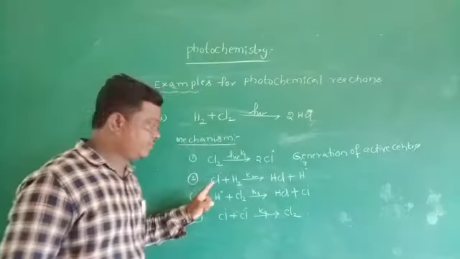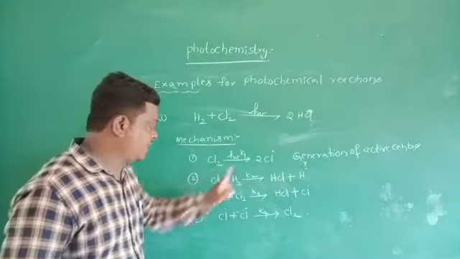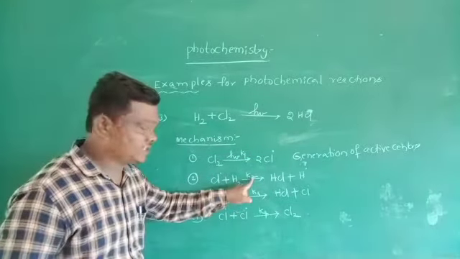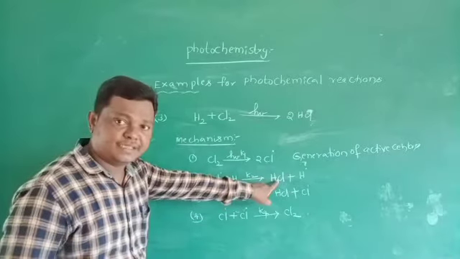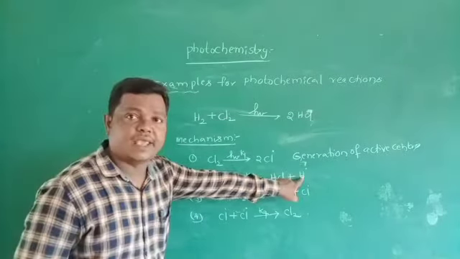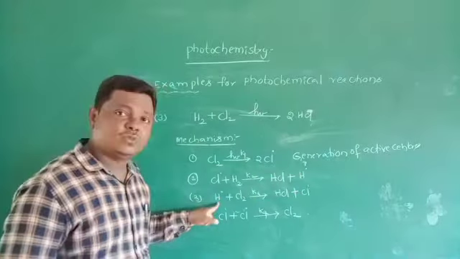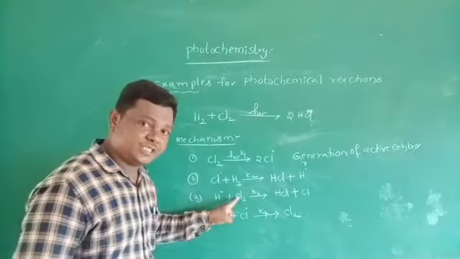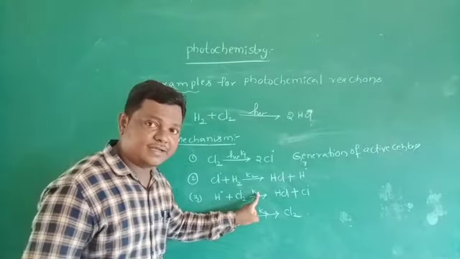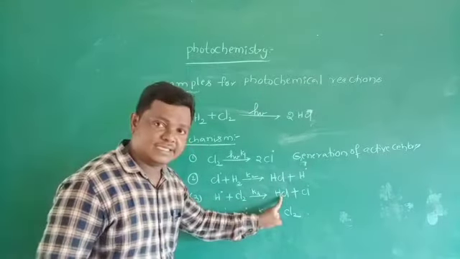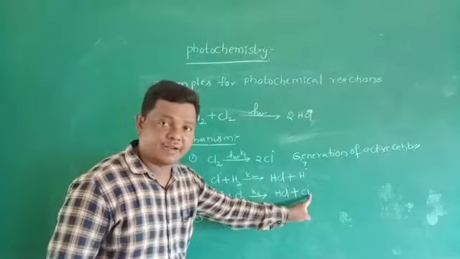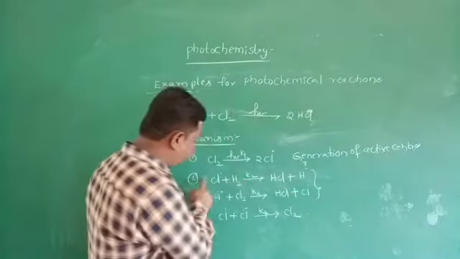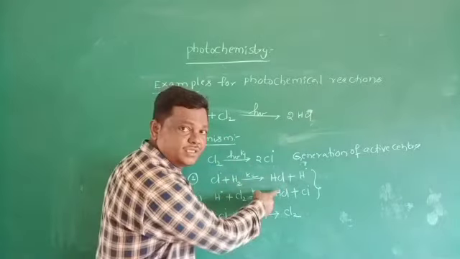And next, second step, this active center reacts with a molecule, that is the hydrogen molecule, with rate constant K2. We are getting HCl and a hydrogen radical as well. Again, this active hydrogen radical interacts with a chlorine molecule with rate constant K3. We are getting HCl plus Cl radical. So in the second step and third step, we are getting formation of HCl.